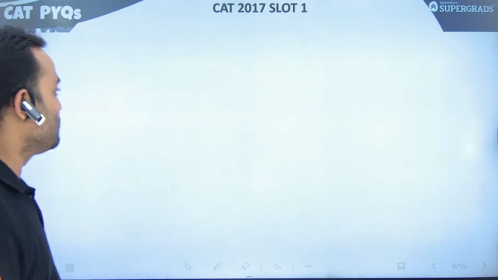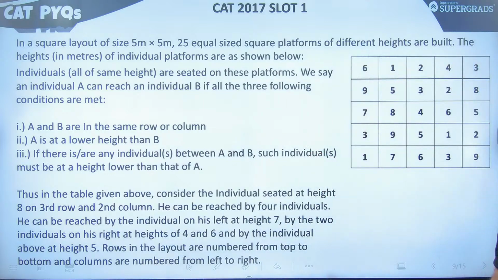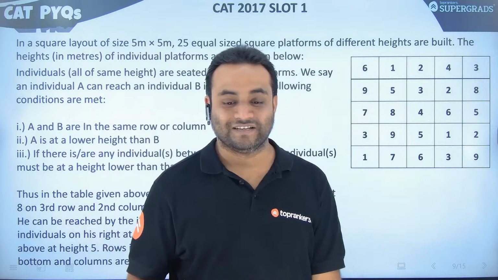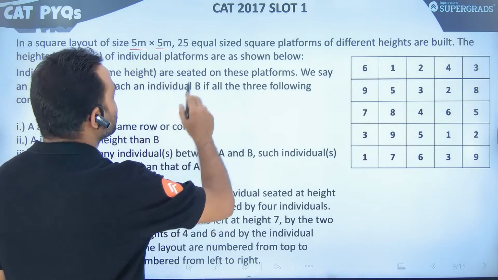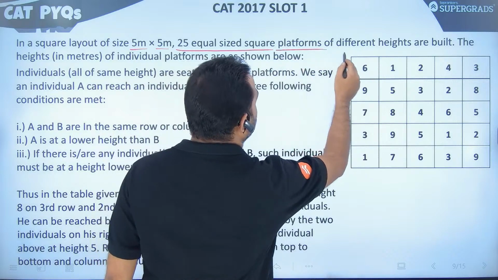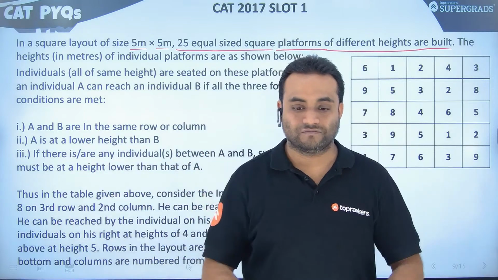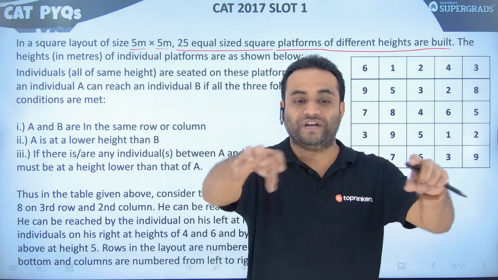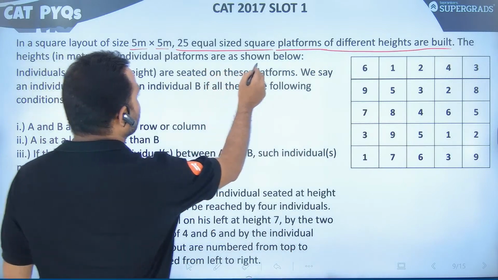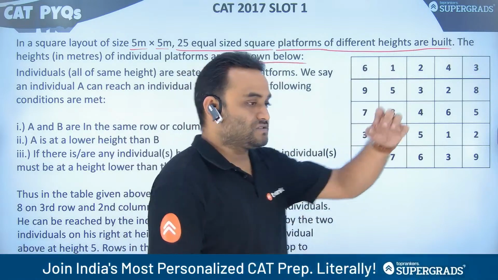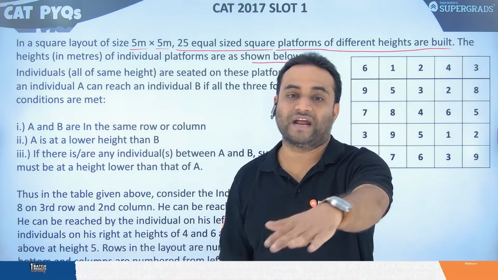All right, so the next set is regarding platforms. It is an even more interesting set than the last one. Let's see what there is to do. In a square layout of size 5 meters into 5 meters, 25 equal sized square platforms of different heights are built. So a 5 into 5 platform is cut into 25 platforms, and they have different heights. The heights of the individual platforms are as shown below. In this corner, the platform has a height of 6. Then the next one in the same row has height 1, and so on.